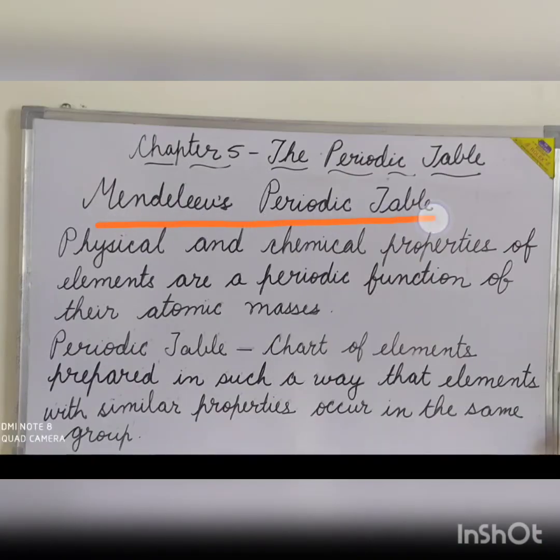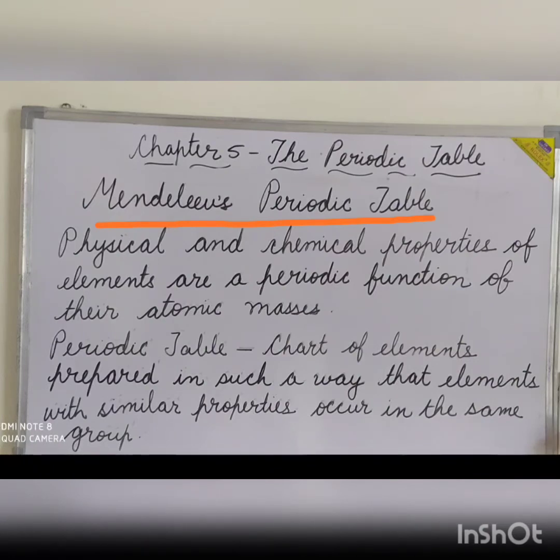Mendeleev's periodic table. In 1869, Dmitry Mendeleev, a Russian chemist, arranged the 63 elements known at that time in increasing order of their atomic mass. He observed that elements with similar properties occurred at regular intervals. He called this the periodicity of the properties of elements.